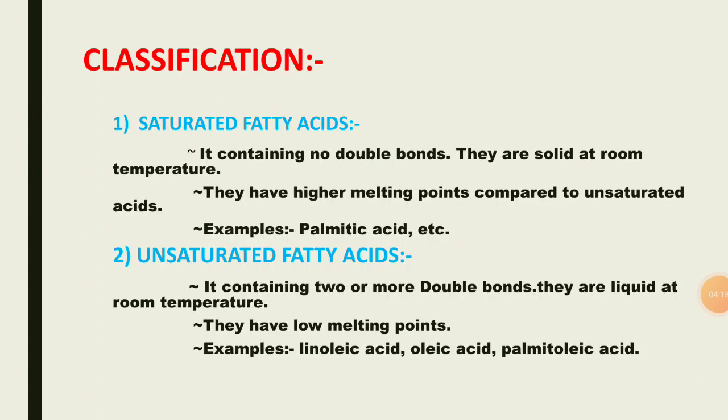Classifications. Fatty acids are classified into saturated and unsaturated fatty acids. Saturated fatty acids contain no double bonds. They are solid at room temperature. They have a high melting point compared to unsaturated fatty acids. Example: palmitic acid, etc. Unsaturated fatty acids contain one or more double bonds. They are liquid at room temperature. They have a low melting point compared to saturated fatty acids. Example: linoleic acid and oleic acid, etc.